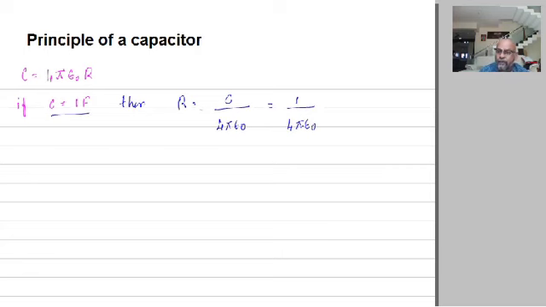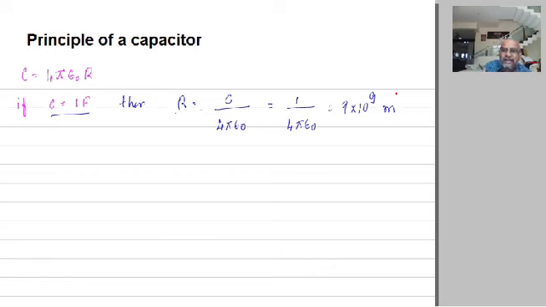What is 1 by 4 pi epsilon naught? It is 9 into 10 to the power 9. So R is in meters, which means to have a spherical conductor of capacity 1 farad, we need its radius to be equal to 9 into 10 to the power 9 meters.